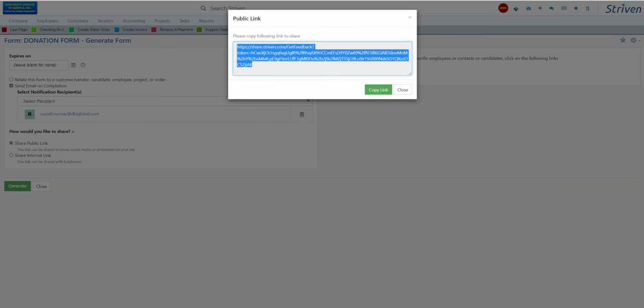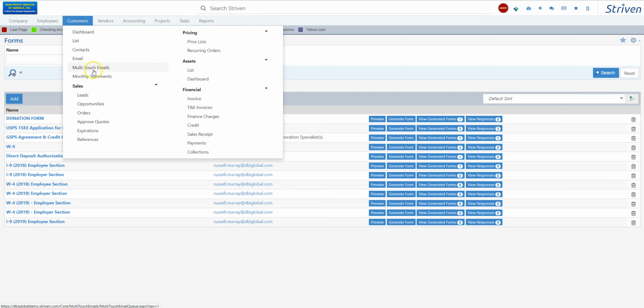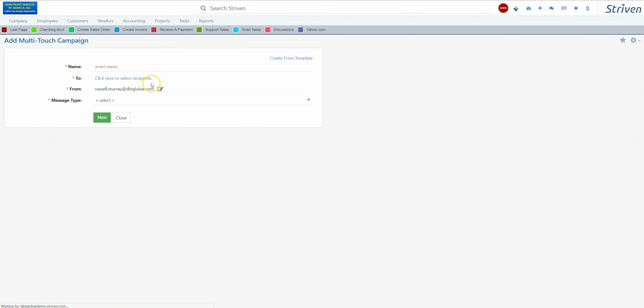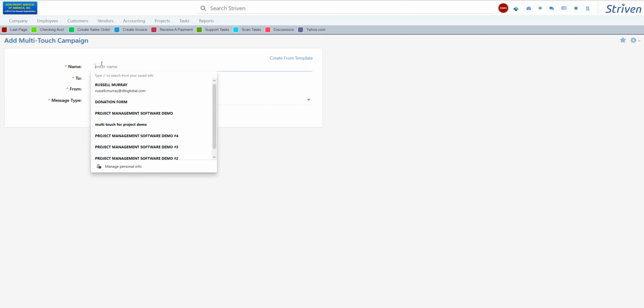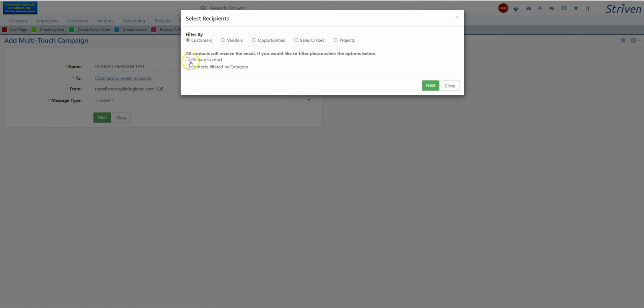So, and the other nice thing too is that you could actually have, when you do your multi-touch email, you can include those links in the email. So let's say we're going to add a campaign here. We'll call it the donor campaign test. And we're going to pick out customer here.